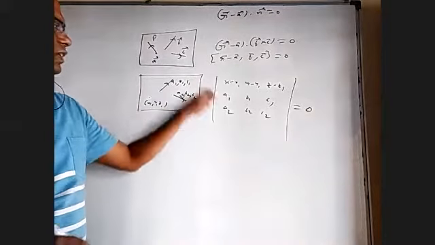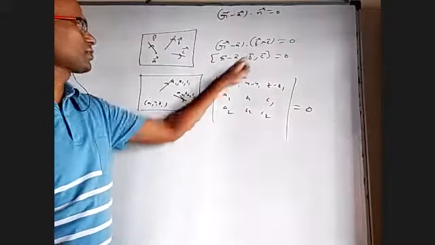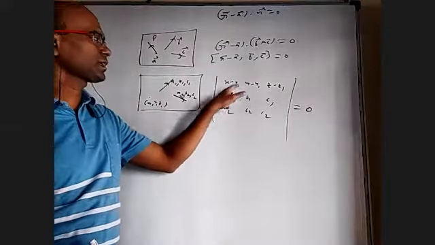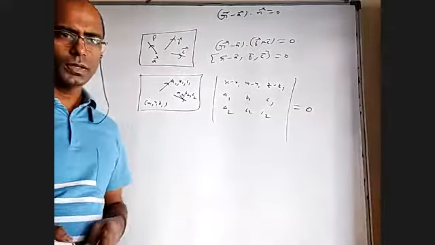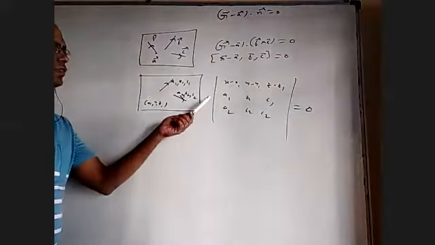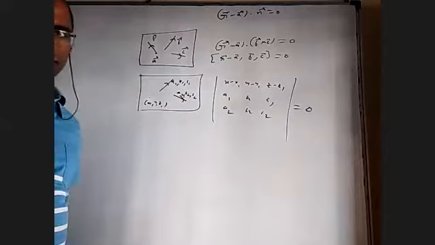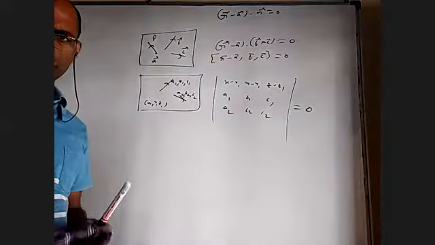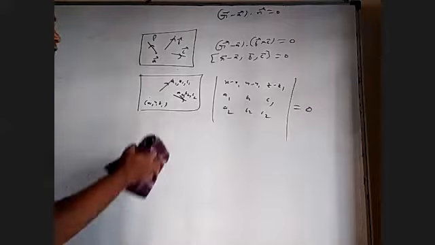B bar is this vector which is a1, b1, c1. C bar is this vector which is a2, b2, c2. And R bar minus A bar is exactly x minus x1, y minus y1, z minus z1. So there is no difference between this. So this is what we study in 3D plane. This is what we study in vectors. All of you are able to follow? Yes. Okay.